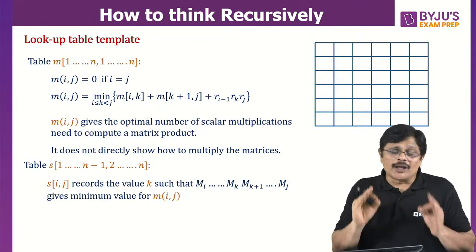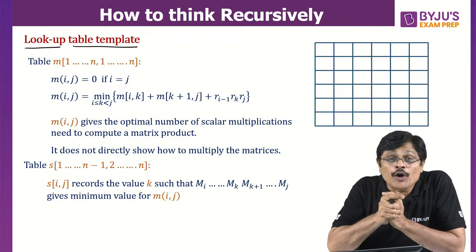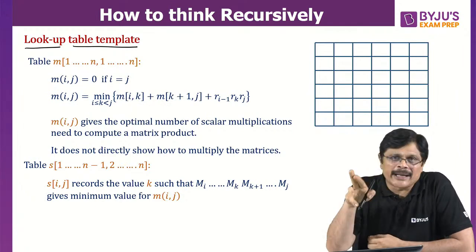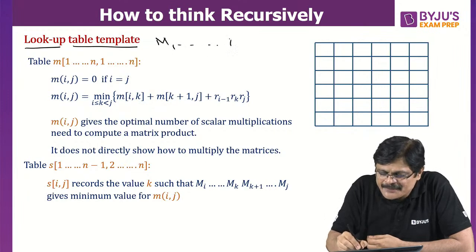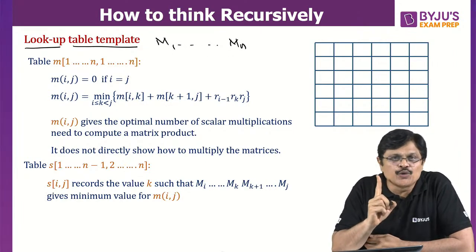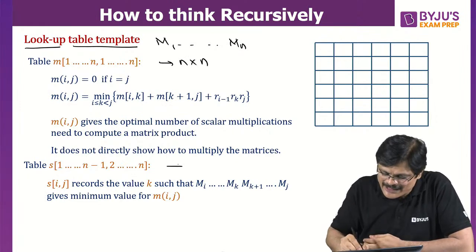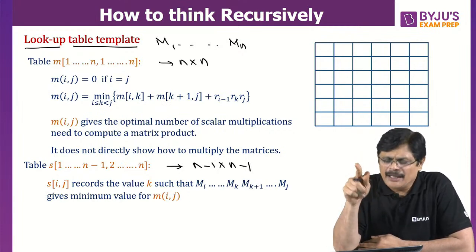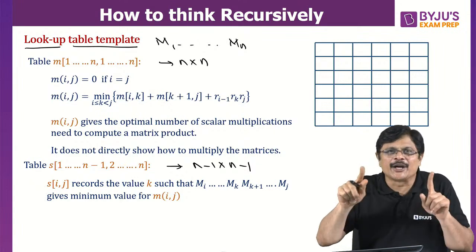Now, if you want to solve the problem, we need to create what is known as a lookup table. What is it called? Lookup table. And actually, they create two tables. If you want to multiply M1 to Mn, they actually create two tables. One is an n by n matrix and the other one they create is n minus 1 by n minus 1. But within this table, we try to create both.